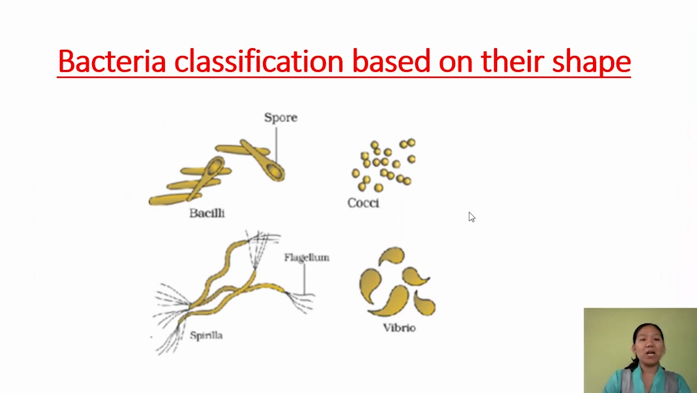And if you classify the bacteria on the basis of their shapes, we have 4 categories. When the shape is rod shape, we call them bacilli. If the shape is spherical, we call them cocci. If it is spiral shape, we call them spirilla. And if it is comma shape, then it is vibrio.